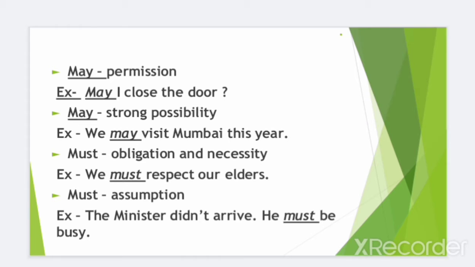May. May is another modal which tells us about permission. Example, may I close the door? May also represents strong possibility. Example, we may visit Mumbai this year. Must is another modal which represents obligation and necessity. Example, we must respect our elders. Must also represents assumption. Example, the minister didn't arrive. He must be busy.